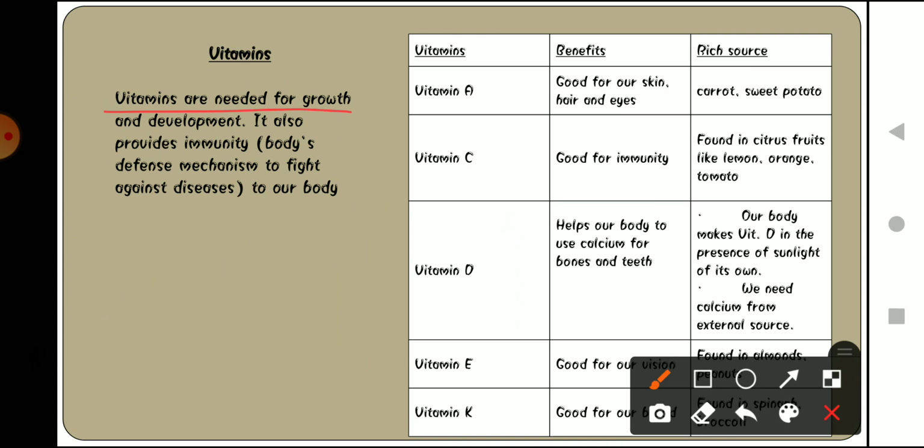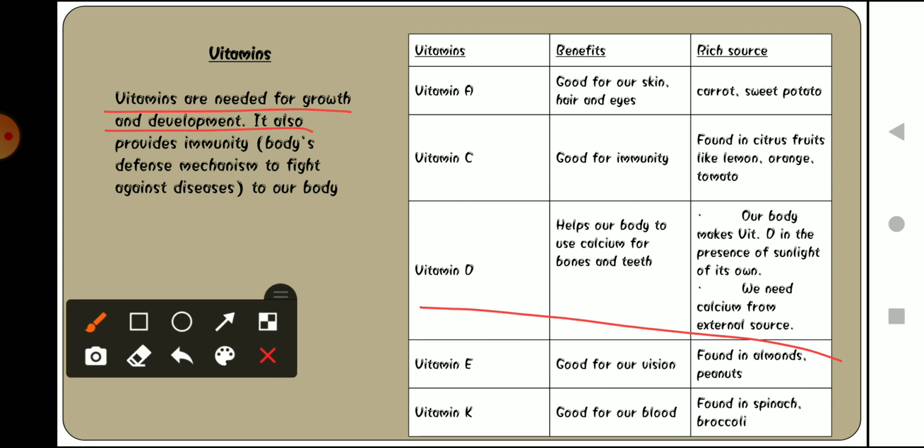Vitamins are needed for growth and development. We all know that vitamins are needed inside our body because they help our body to fight against different types of diseases, okay. So here are the vitamins, the benefits of taking these vitamins, and the sources from where we can get them.